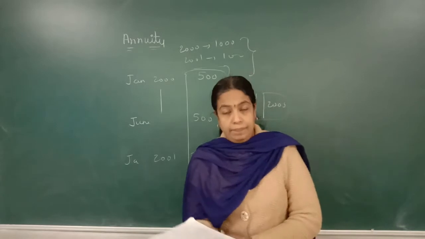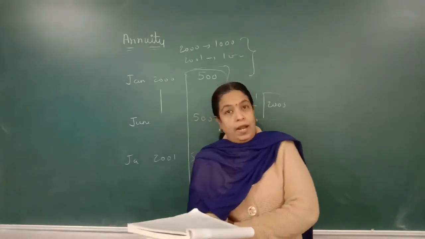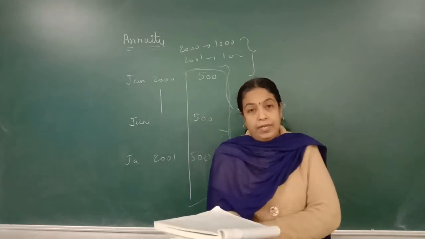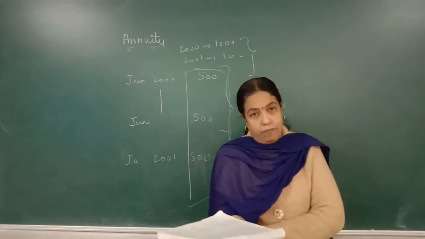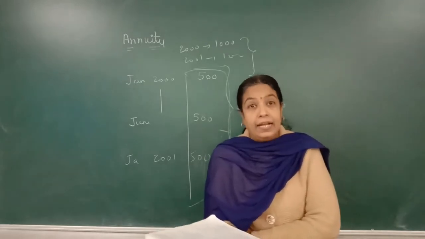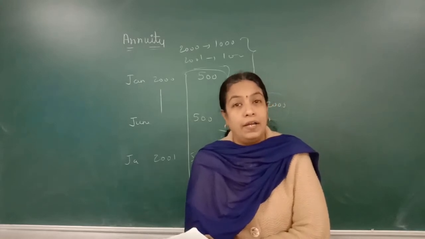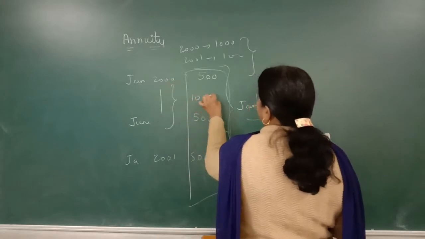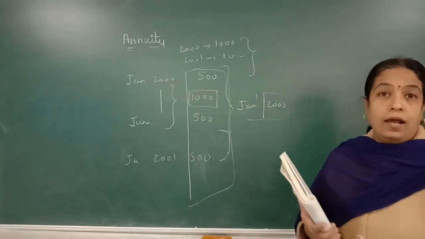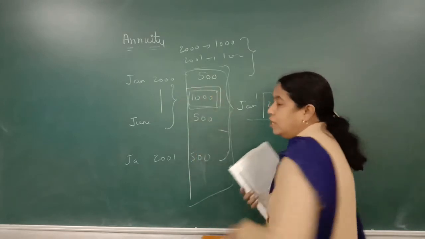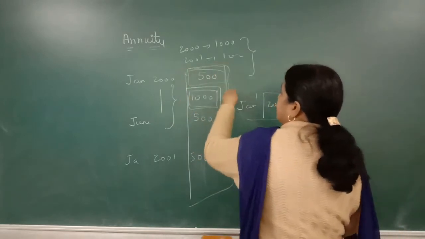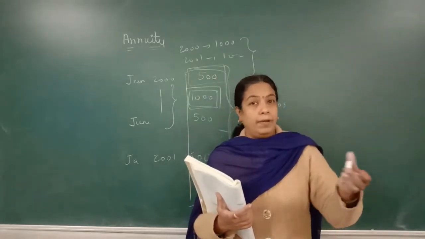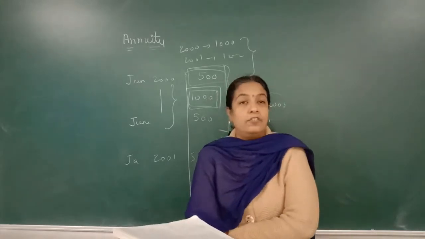Okay, I'll read the future value or accumulated value. It is the sum of all the accumulated values of each payment calculated at the end of last period of the annuity at the given rate of compound interest. Compound interest है ना, ये साल का 2000 के बाद मेरे कितने जमा हुए, 1000 रुपीज. अगर मेरा कंपाउंड इंटरेस्ट ईयरली है तो ईयर के बाद स्टार्ट होगा, अगर हाफ ईयरली है तो आफ्टर 6 months it will be calculated. कंपाउंड इंटरेस्ट कैलकुलेट करने का तरीका मैंने आपको बताया. So this is called as future value.